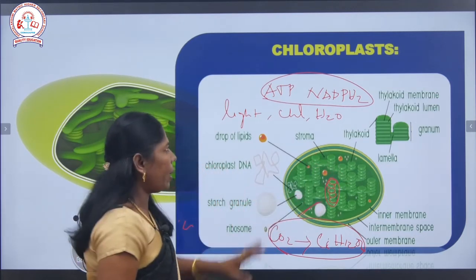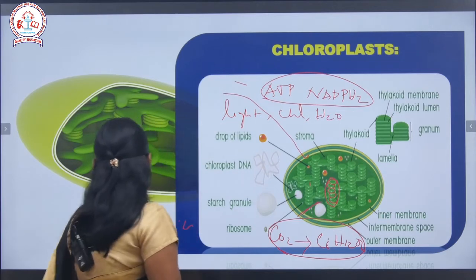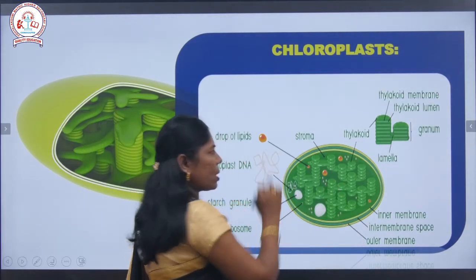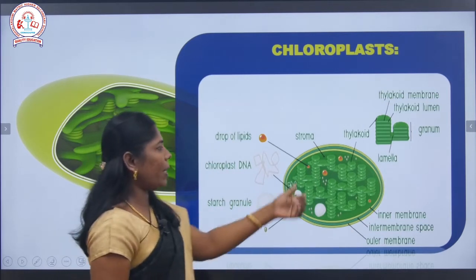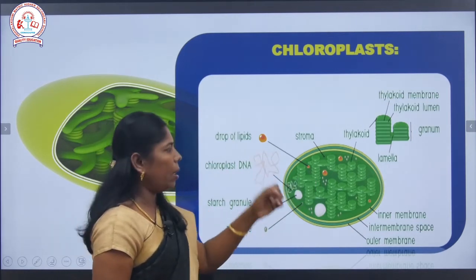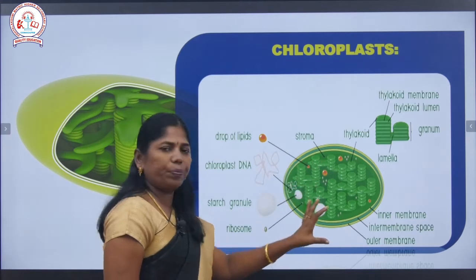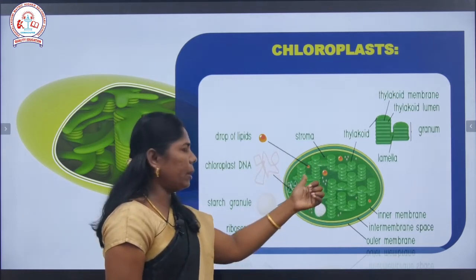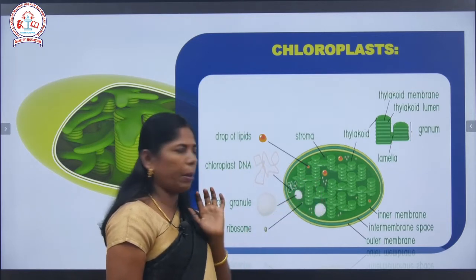So all the granas are connected with one another with the help of the Fret membrane. This is known as a Fret membrane, or otherwise called the interlamellae. So we can see a number of grana. Each grana is connected with the help of the intermembrane, that is known as a Fret membrane.